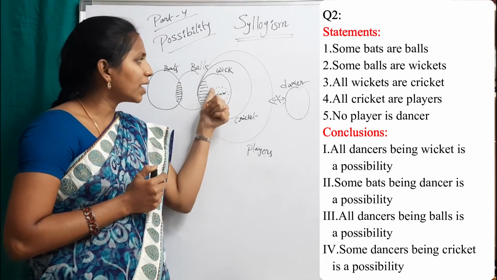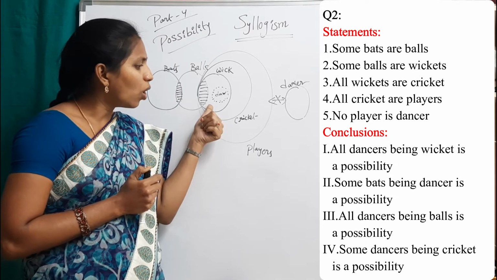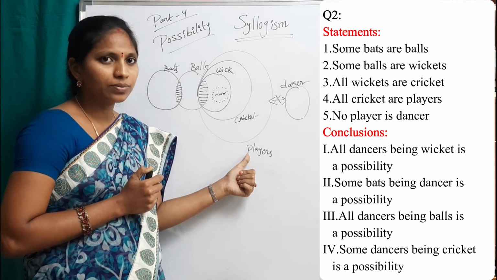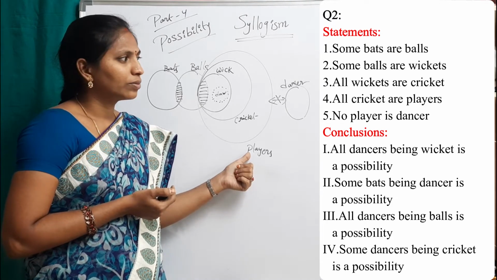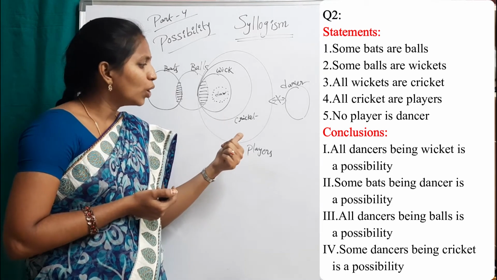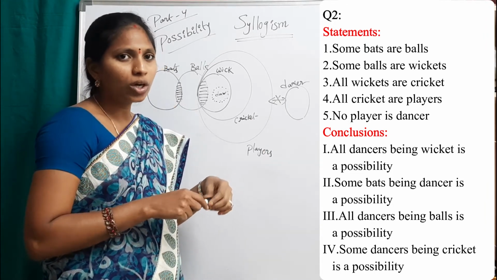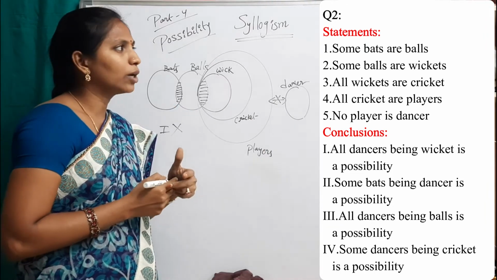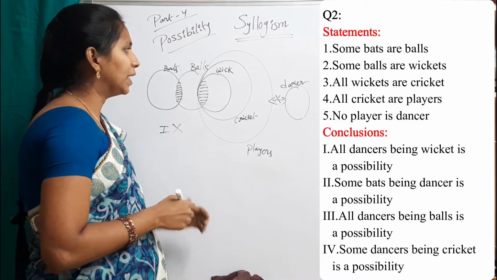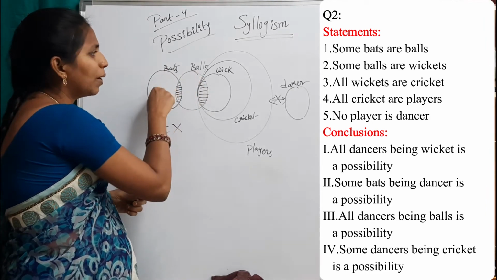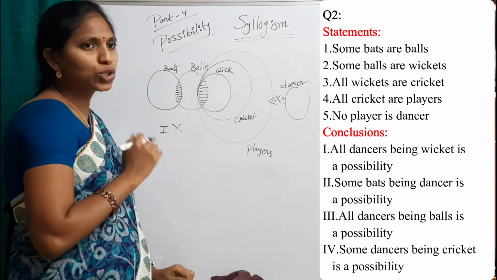If we draw this dancer inside of a wicket, then what will be the conclusion? All dancers are players. But that is not true. Here the statement is no player is a dancer. That's why the first conclusion does not follow. And see the second conclusion. Some bats being dancer is a possibility. Yes, it is true.